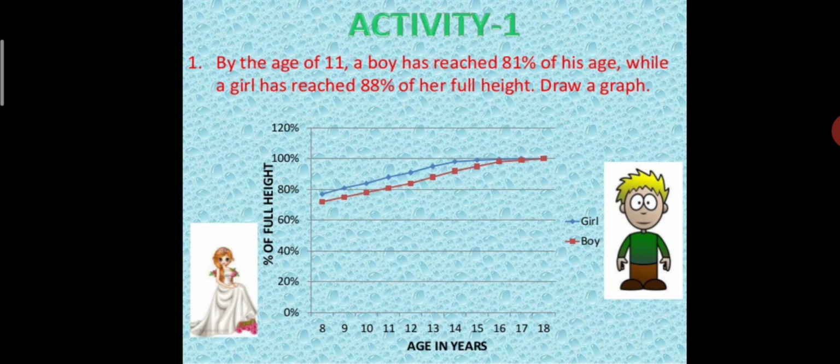So what have we seen at the age of 11? At the age of 11 years, 81% growth is of boys. So 81% is where this one in the blue one. Blue indicates the girls' height and the red line indicates the boys' height. So by this graphical presentation we can make our diagram of full height also.